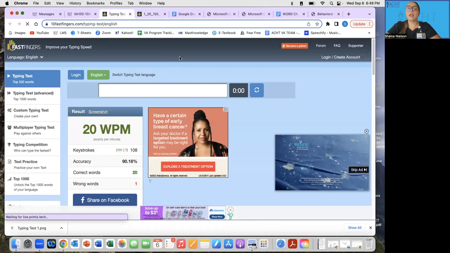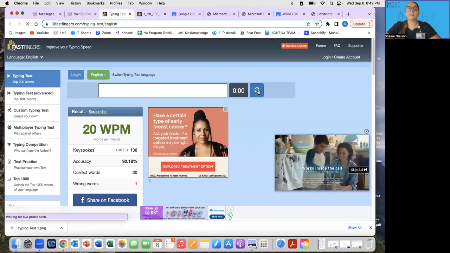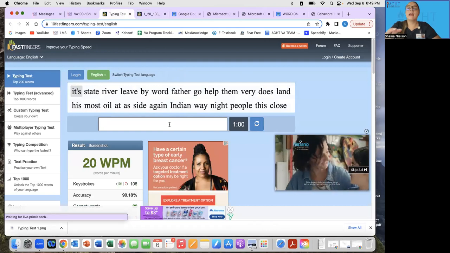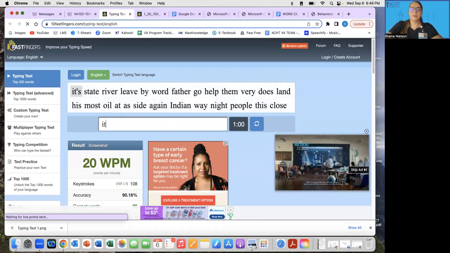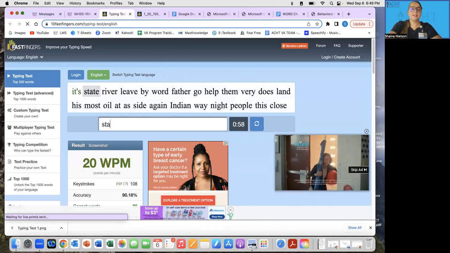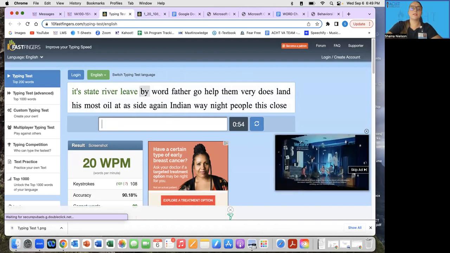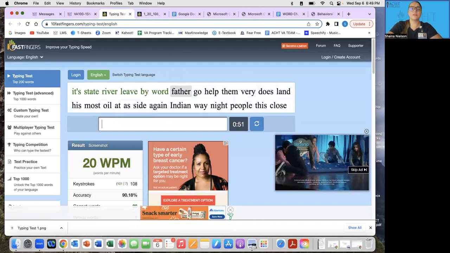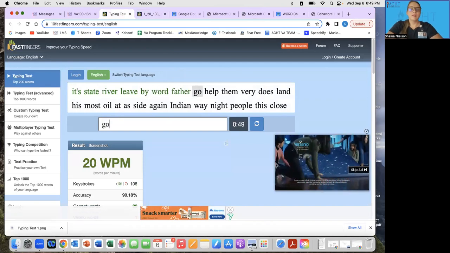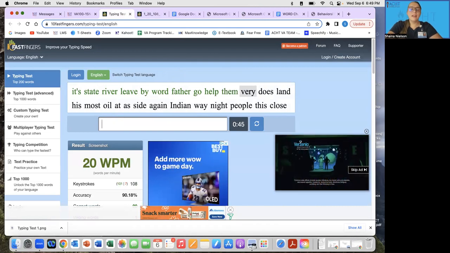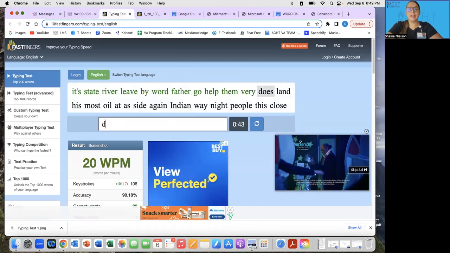Okay, so to do it again, you're just going to press this little circular arrow button. It'll restart it, and we can do this one more time. So again, it's going to be case sensitive. Make sure you have all the punctuations in there, capitalize it or leave it lowercase when it's asking you to. And it's only for 1 minute. So this assignment shouldn't take you any more than 10 minutes to do every day.